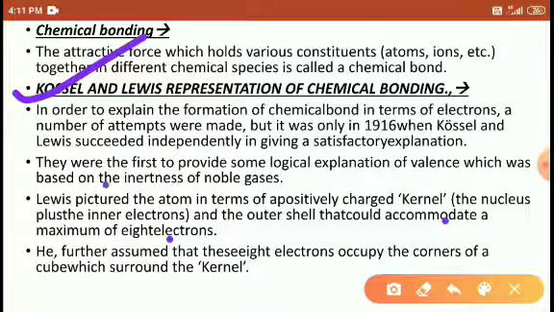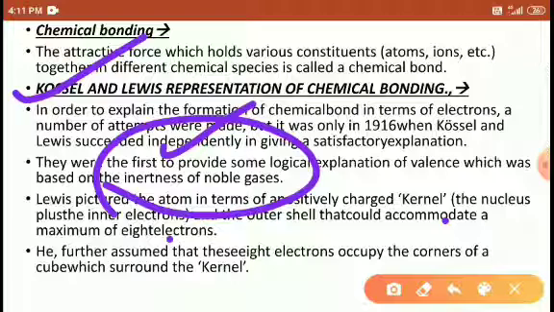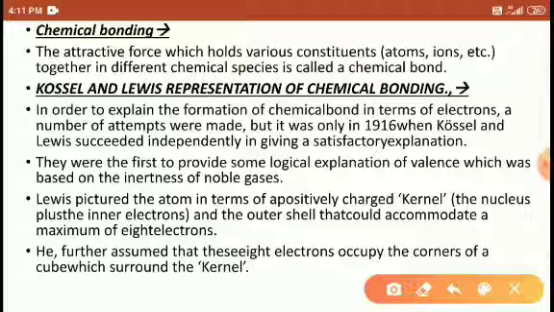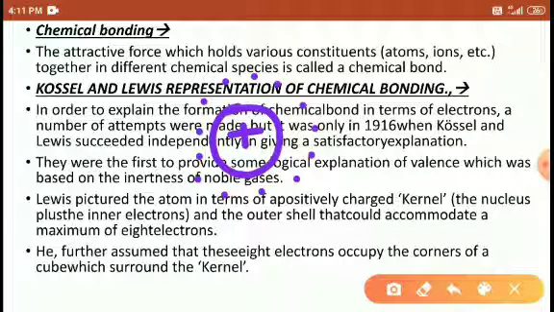So due to the satisfactory explanations of both Kossel and Lewis, they explained why noble gases cannot form bonds. The noble gases, or you may say inert gases, why can't they show any kind of chemical bond? Why are they inactive towards chemical bonding? The first explanation was based on valency, and next they explained that in whatever atom there is, there is a central positive charge, around which the electrons are present.